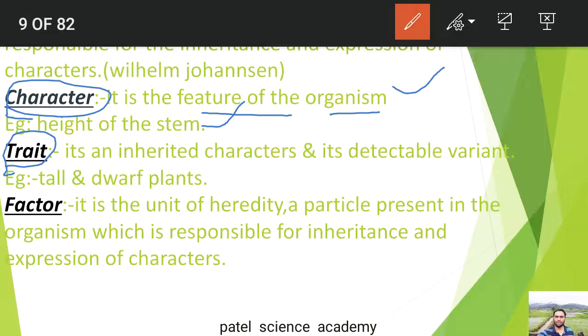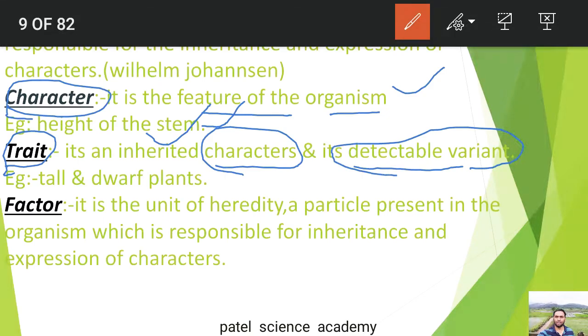What is a trait? It's an inherited character. This is again a character, but inherited from the parents, and it is a detectable variant. So it is detectable, and it is an inherited character. This is the difference between a character and a trait. Character is whatever feature is present in your body, for example the height of the stem, your height, your eye color, or some other characteristics which are not transferred from your parents. And a trait is an inherited character, which is transferred from your parents' body.